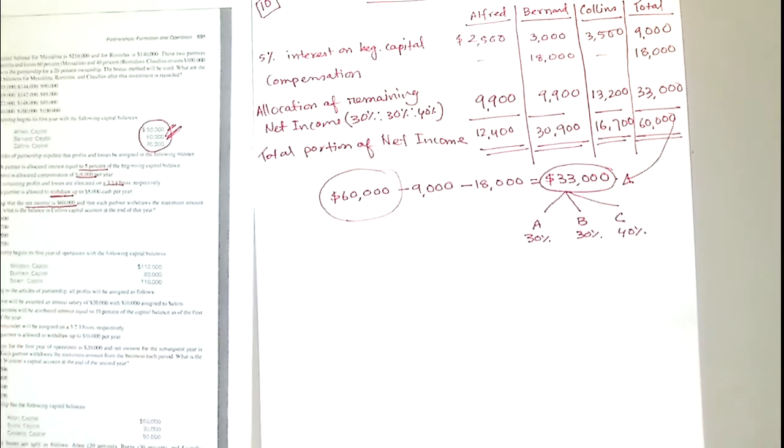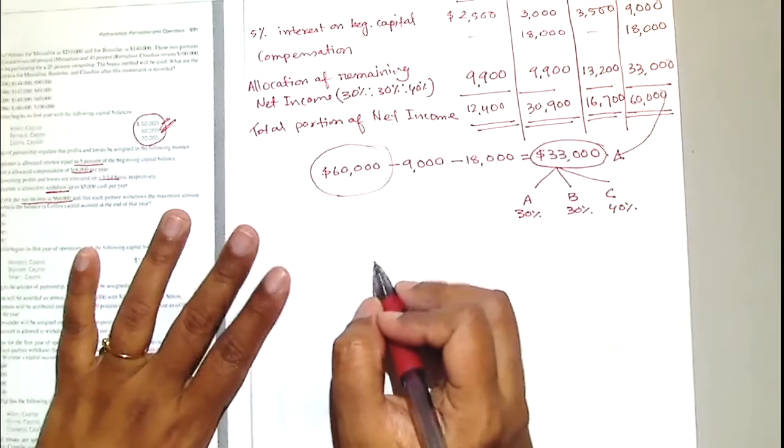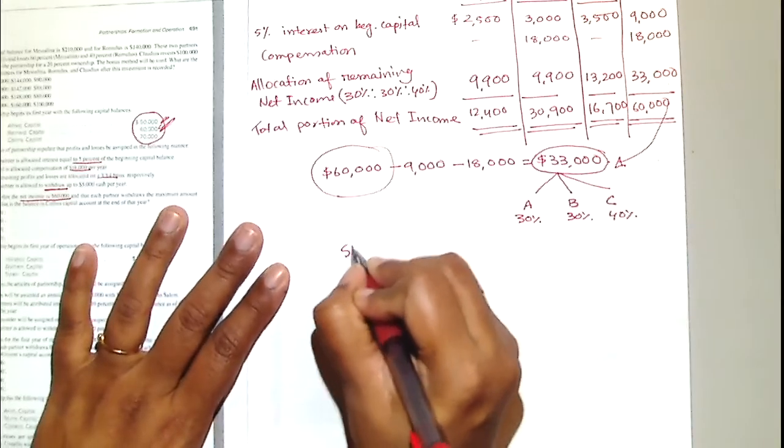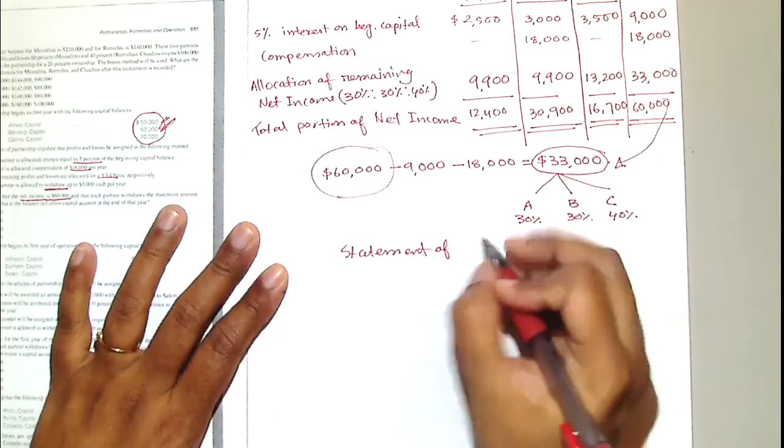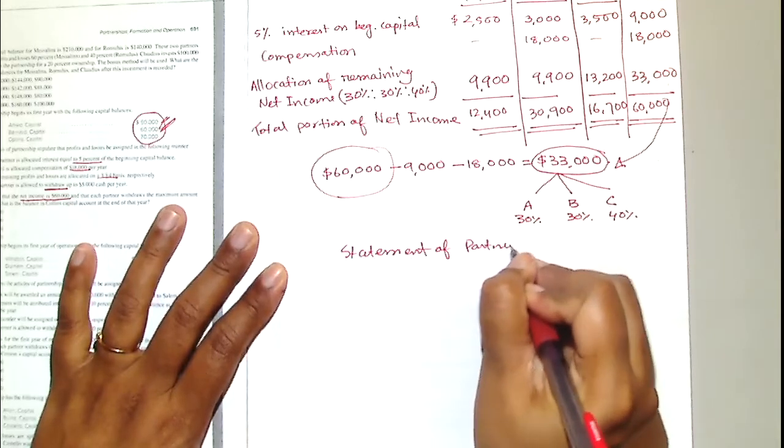Now we will do the statement of partners' capital. This is just like the statement of retained earnings. You will have beginning balance, you're going to add net income, you're going to subtract withdrawal, just like the dividend. So I'm preparing a second table and you have to do two separate statements. Statement of partners' capital.